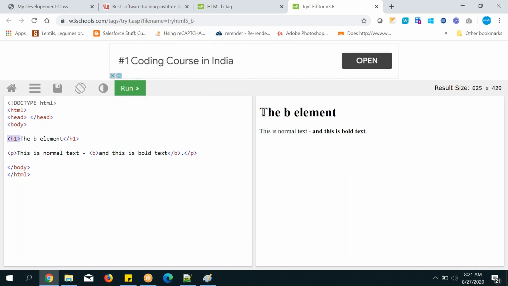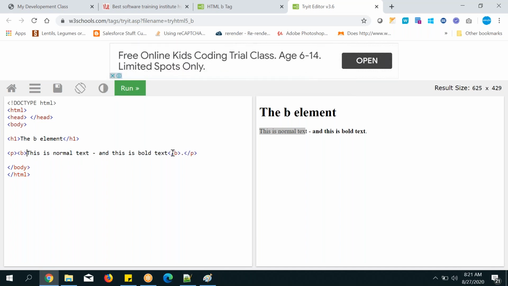The heading one we have seen, right? This is the one. And paragraph P you have seen, and the bold B example they have given. So how do you play a game with this one? Let's see here. I want to make this whole thing bold, the whole thing. So let's cut. You know how to use the tag. Start here and end at the end. Start and end, you know the tag syntax, and click it.